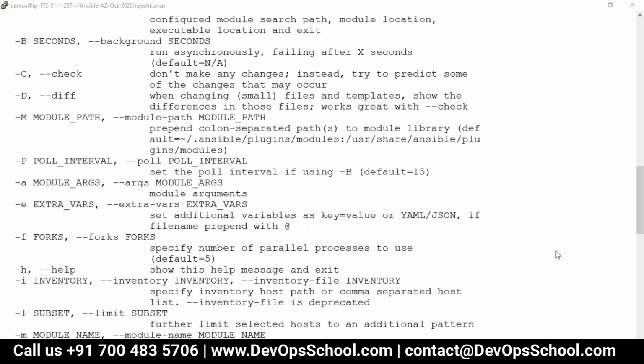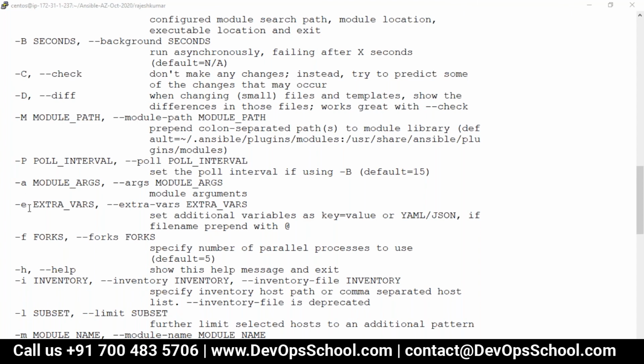Let me think. Not think, look at the screen. It's there in the output. The answer is on your screen. No, I don't get it. Okay, open question, guys. Anyone? Extra vars. Wonderful.